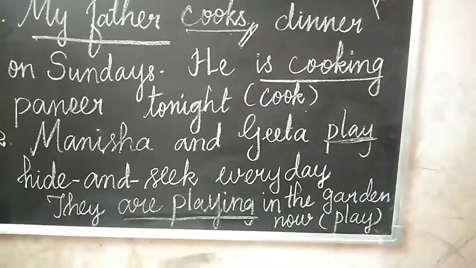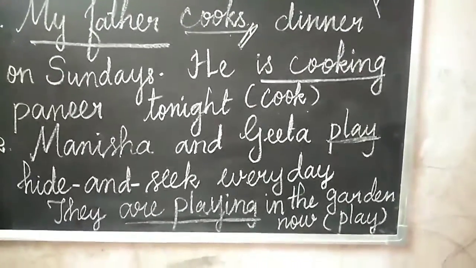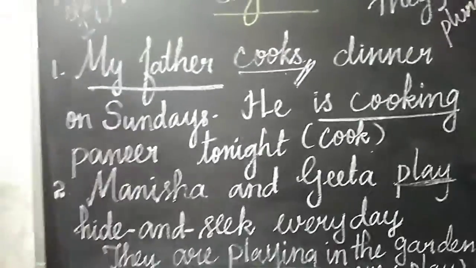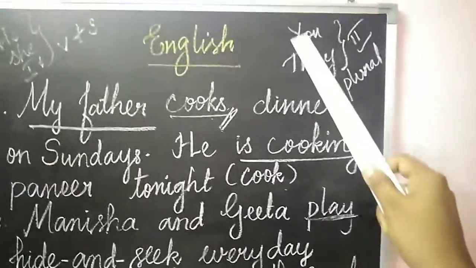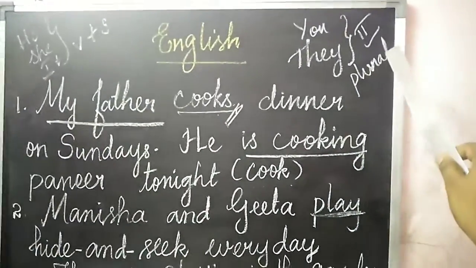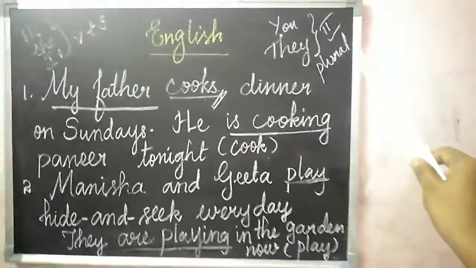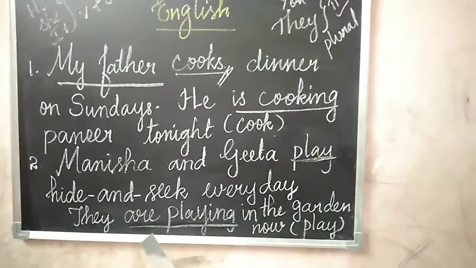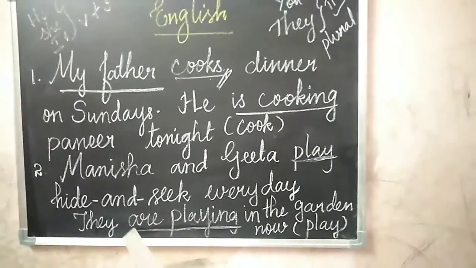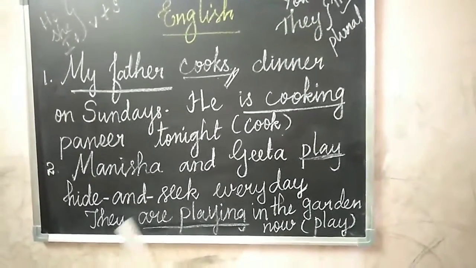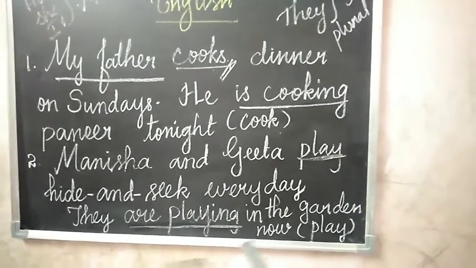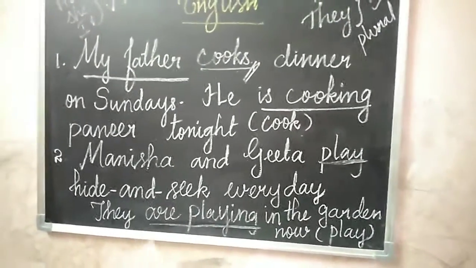In this question, they is a plural noun, so we have to write the helping verb are and the verb plus ing form. So they are, play plus ing, playing in the garden now. They are playing in the garden now. Understood? Main verb and helping verb, you have to see the subject. If a singular noun comes, verb plus s, and if a plural noun comes, you have to see the bracket and take the verb to write. Understood, children?